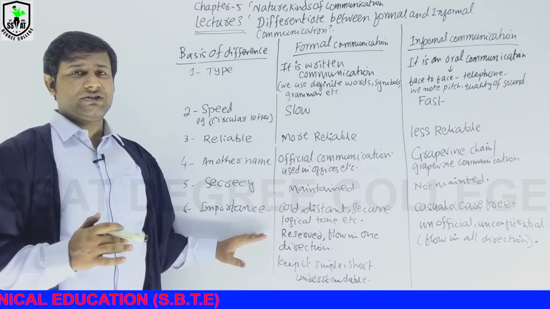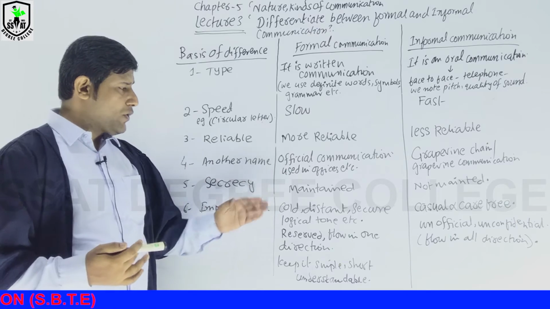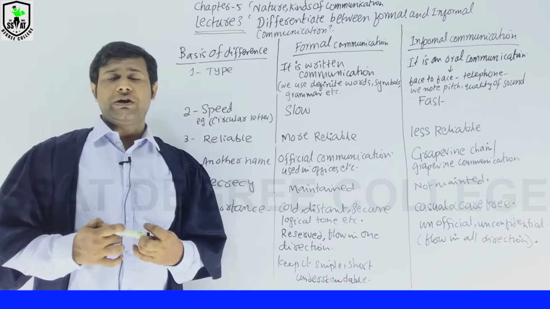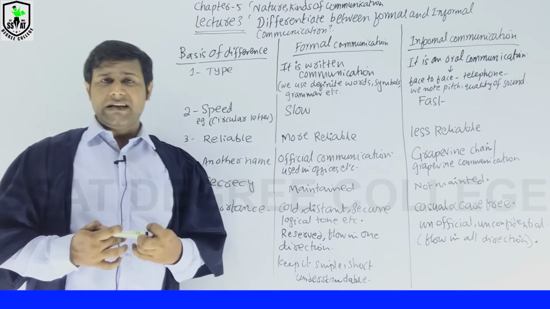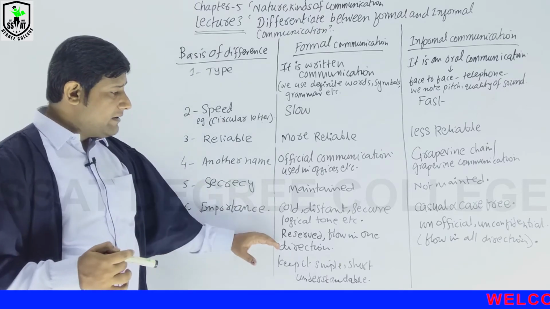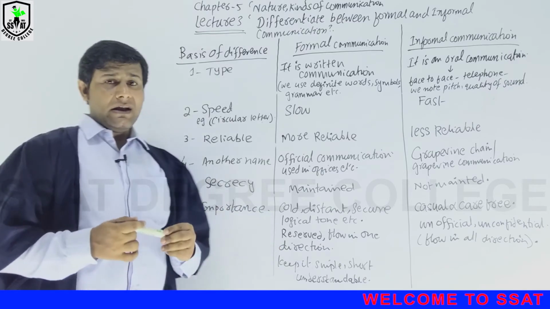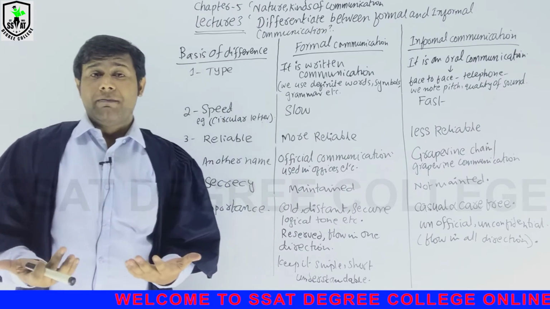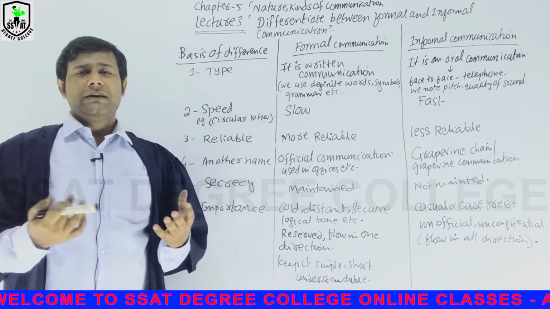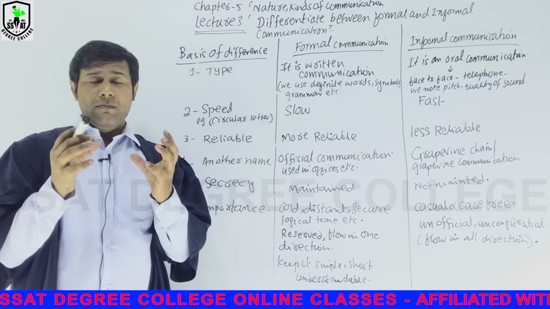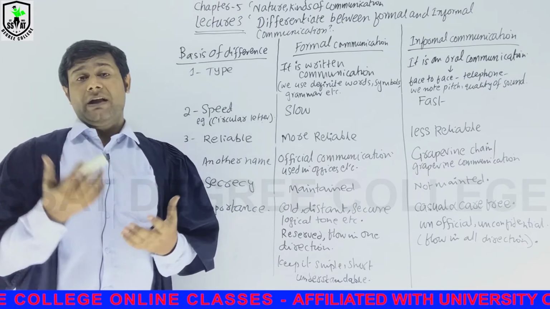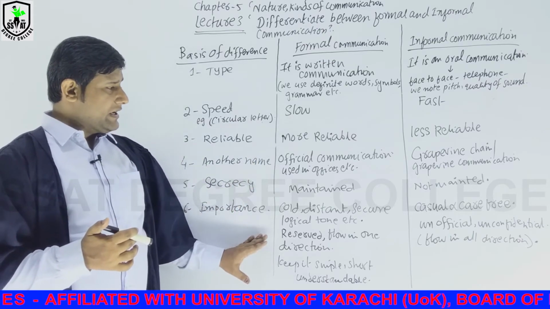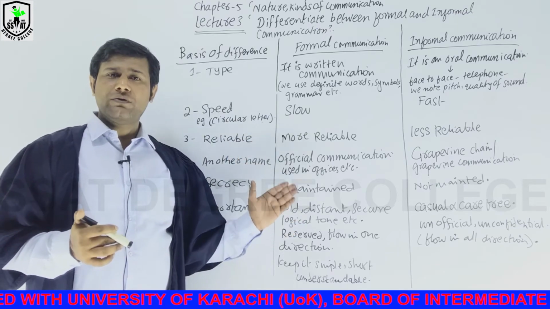Number 6, importance. Now see, formal communication is cold, distant, secure, with a logical tone, and we can maintain secrecy in it. It is reserved and flows in one direction, and we have to use acronyms, keep it simple, so it becomes understandable in an organization. The basic purpose of communication is to be more emphatic and understandable, and feedback given by the employee is very important in any organization. That is the formal communication that we usually use in offices.